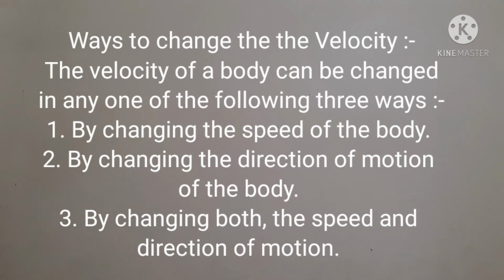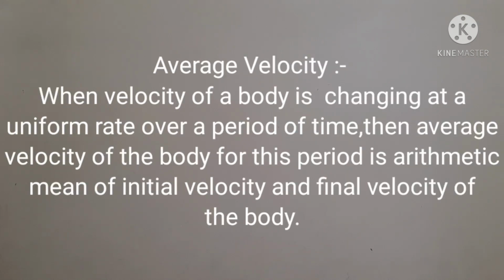Ways to change the velocity. The velocity of a body can be changed in any of the following 3 ways. Number 1, by changing the speed of the body. Number 2, by changing the direction of motion of the body. Number 3, by changing both the speed and the direction of motion.